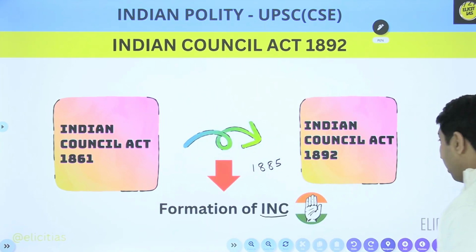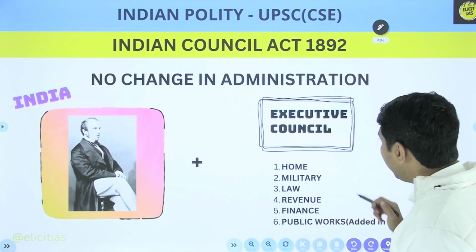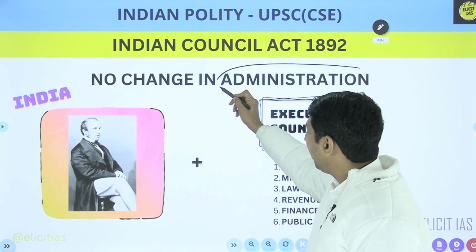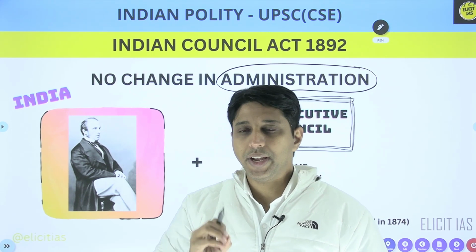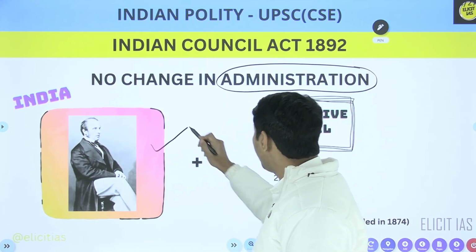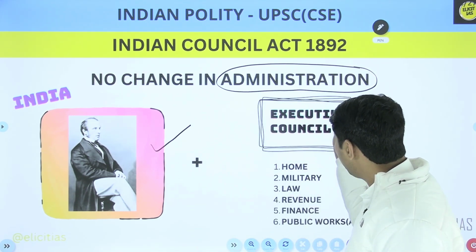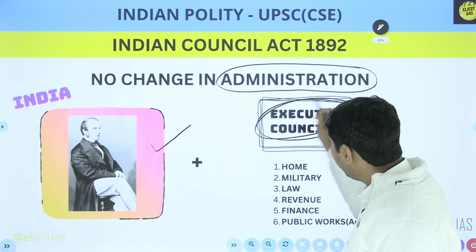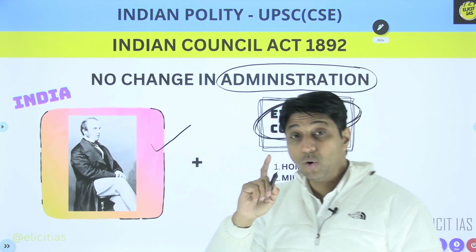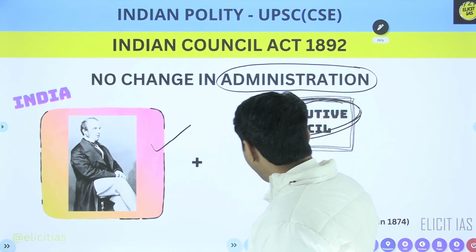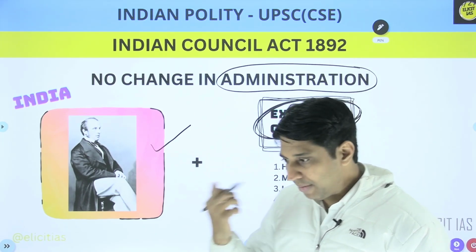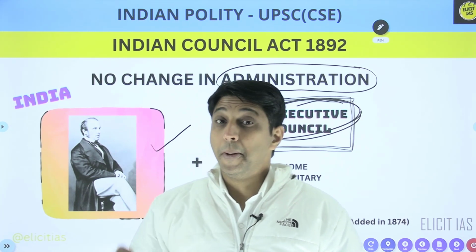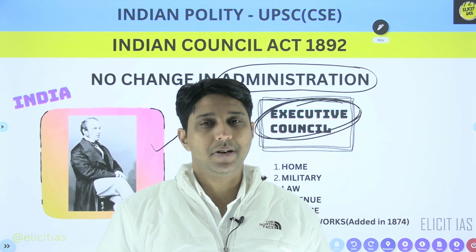Now, is there any change in the administration? In the 1861 Act, I told you who is going to make the law. It is the Viceroy and his Executive Council. And I also told you that no Indians were allowed in the Executive Council. Previously Indians were allowed, but as additional members.